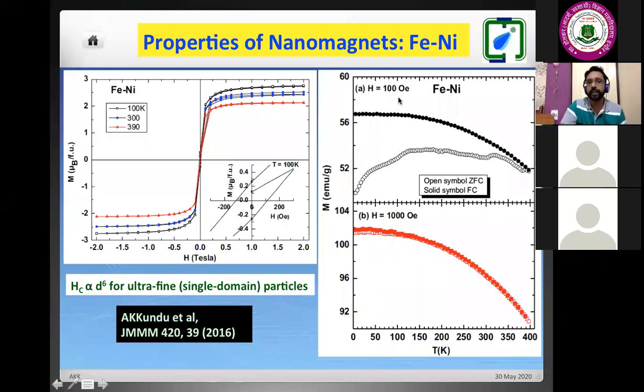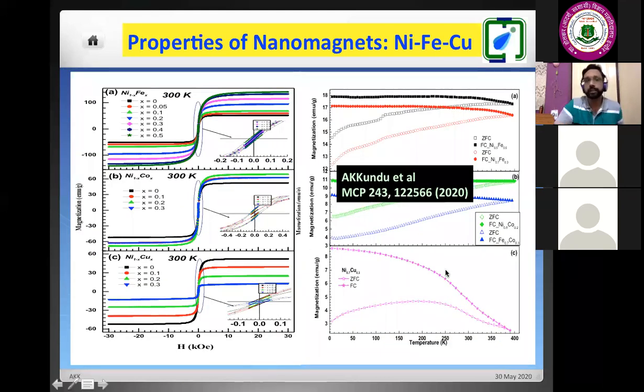We have seen that at 100 and 1000 they are saturating at low temperature. So this is the magnetic saturation. Now, if we compare these things for the copper doping, these are similar types: iron, nickel, cobalt, all of them are showing soft ferromagnetic behavior. This is the field variation, and this is the temperature variation.